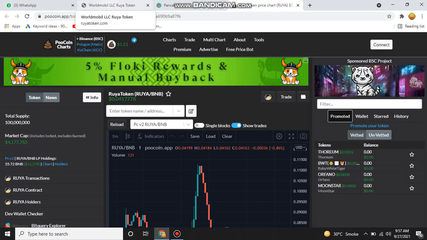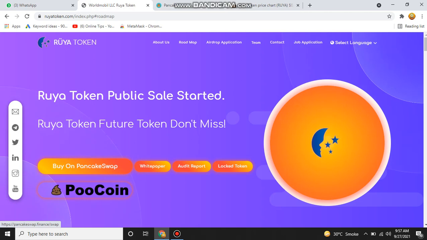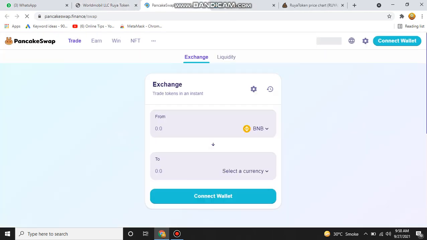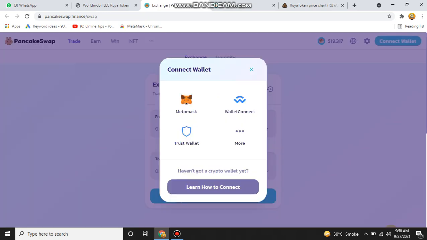If you want to buy it, just click on buy on PancakeSwap. You will find this page. This is the page of PancakeSwap. I already explained in my videos many times how we can connect our wallet with PancakeSwap and how we can buy any token with PancakeSwap. So you just need to click on connect.